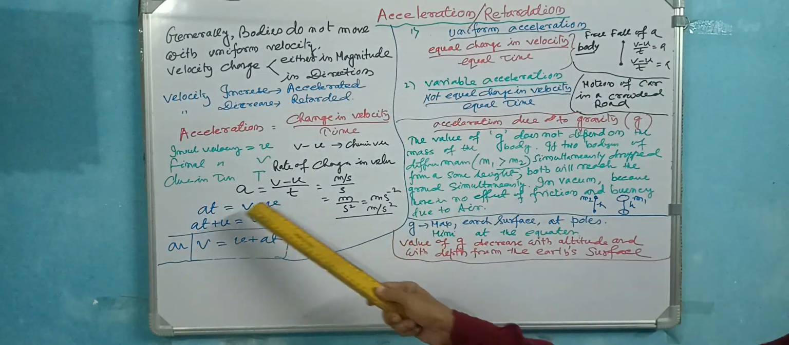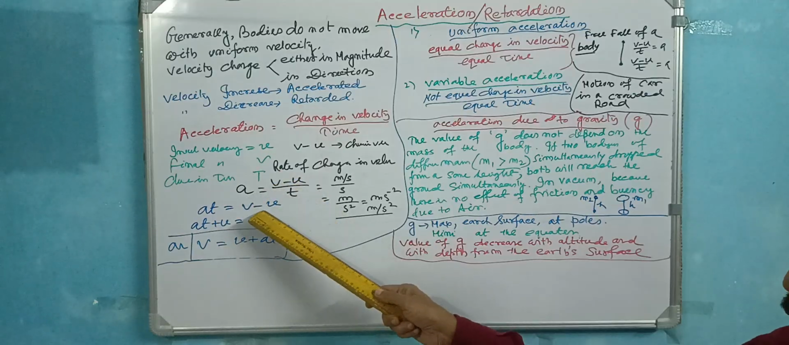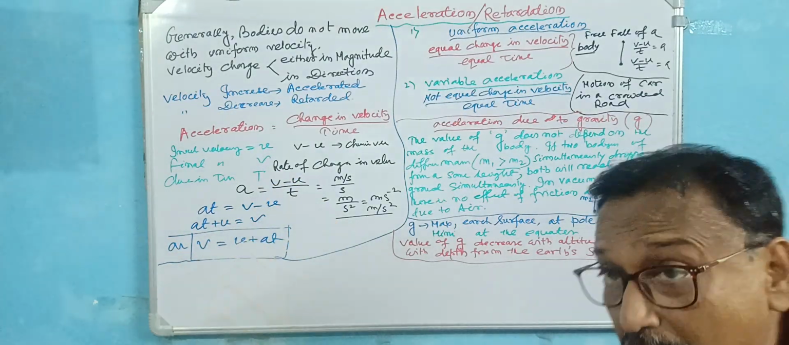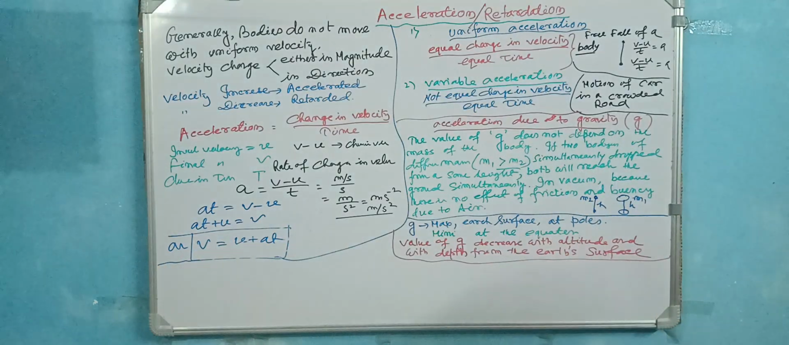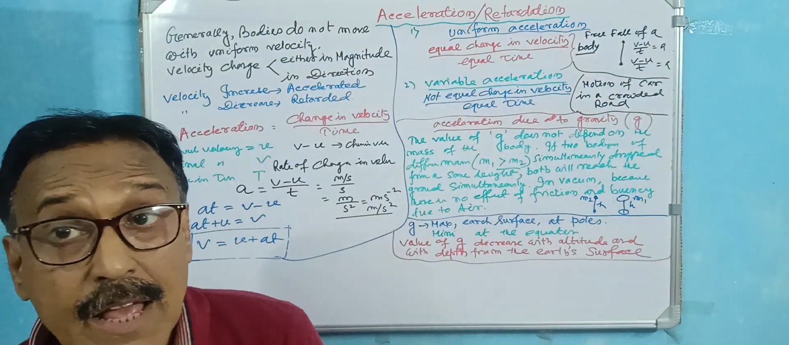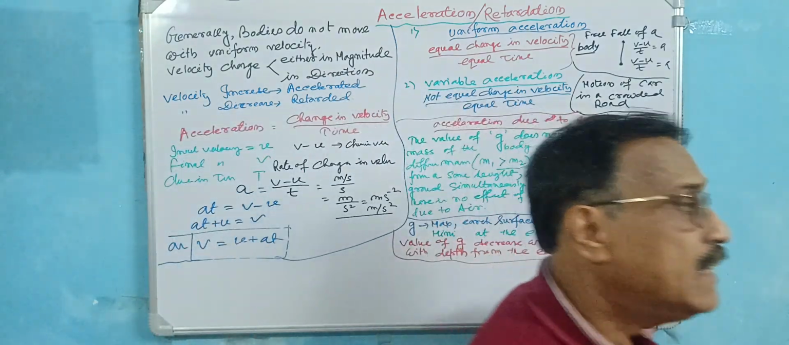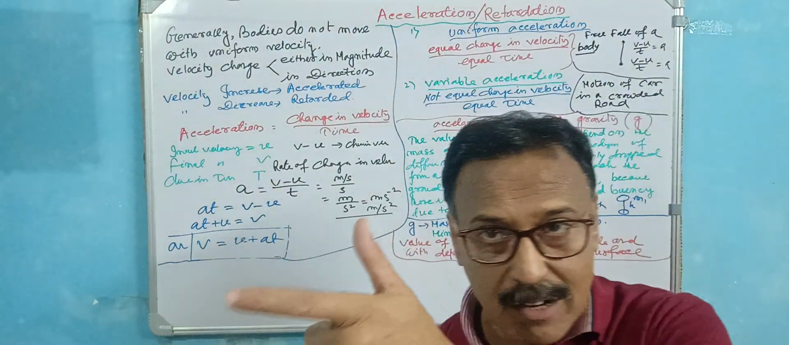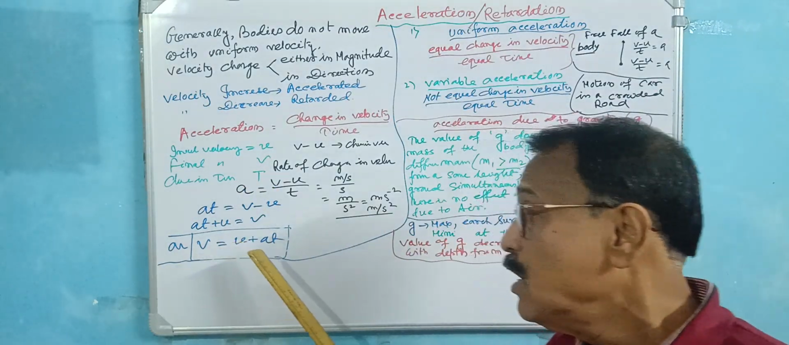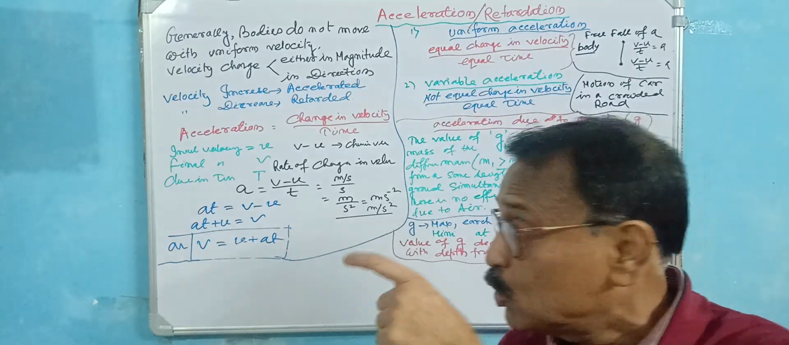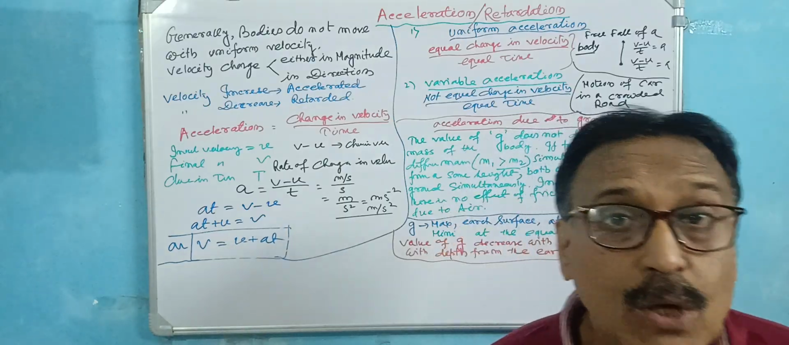Here you multiply a into t: at is equal to v minus u. If u is shifted, at plus u is equal to v. Now the new formula is developed: v is equal to u plus at. That is a very important thing. v means the final velocity, which you calculate from the initial velocity, the rate of acceleration, and the time in which it is accelerated.